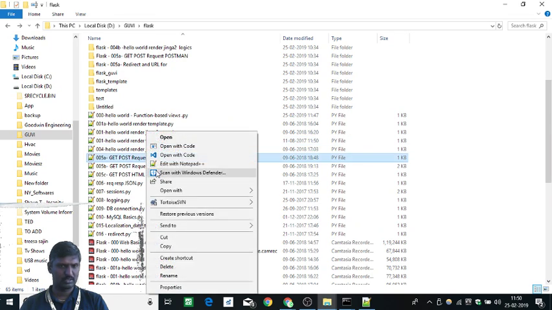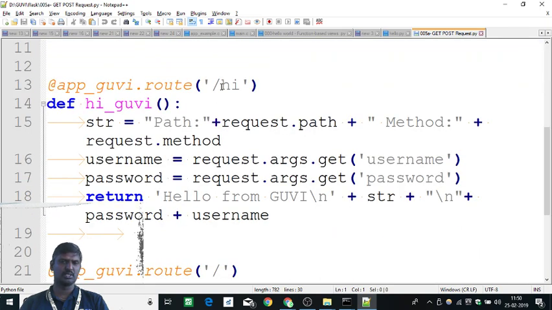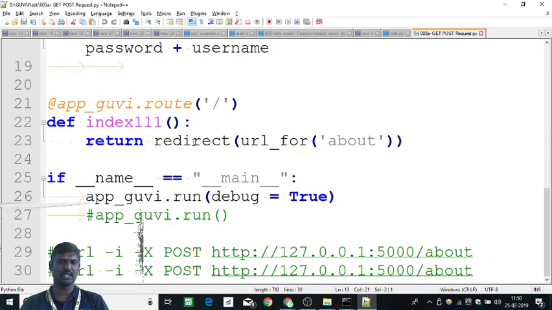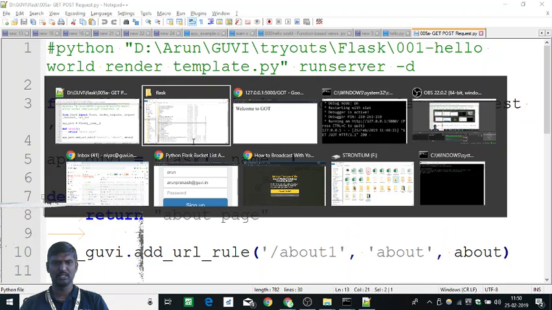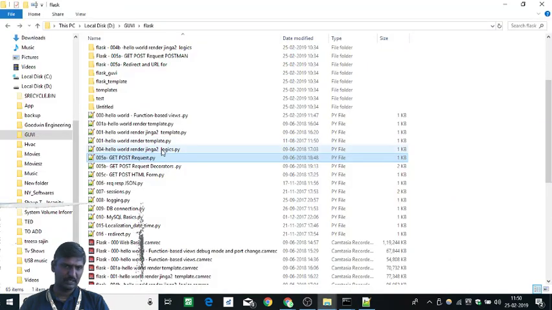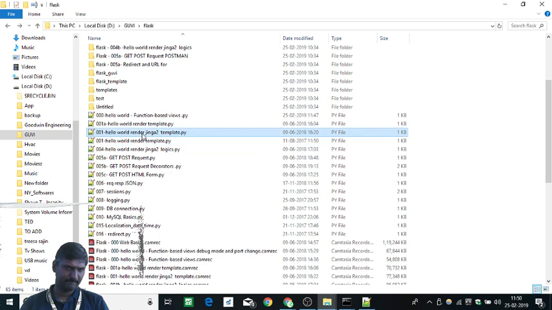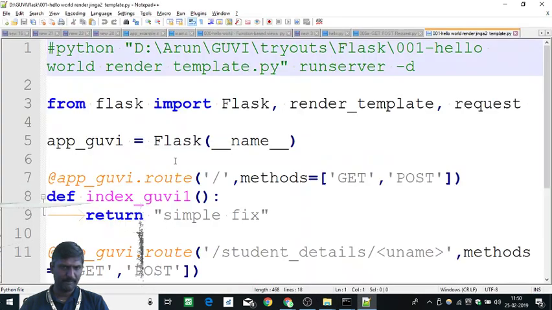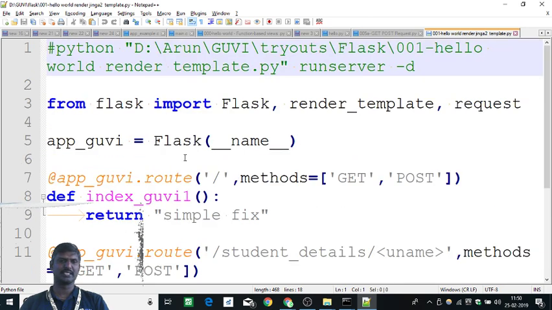A request. Okay, so this is my request page. Here I'm sending a few parameters from there to here, and then let's go back directly through the Jinja template. So this is the next level thing.